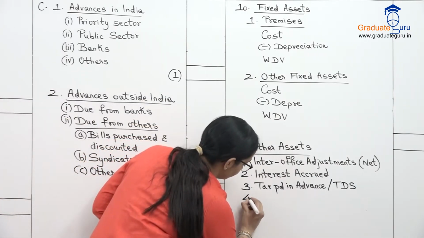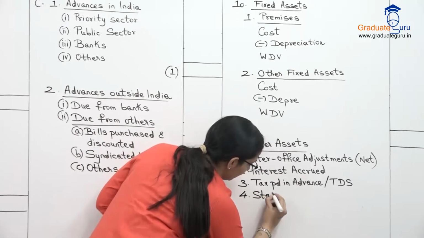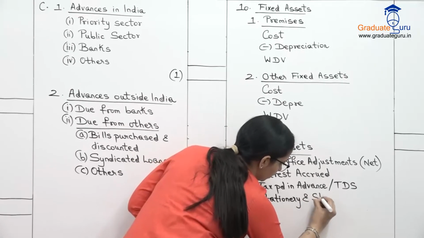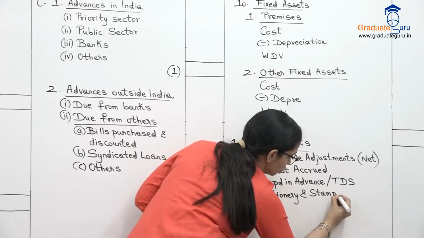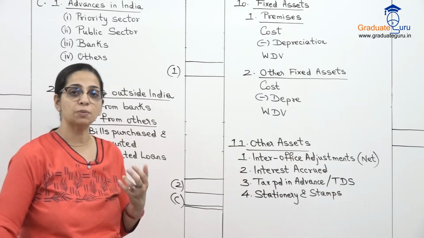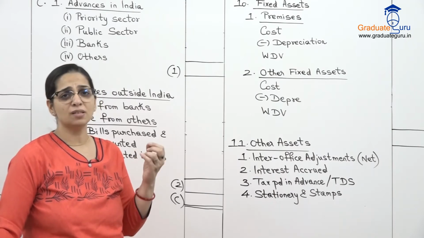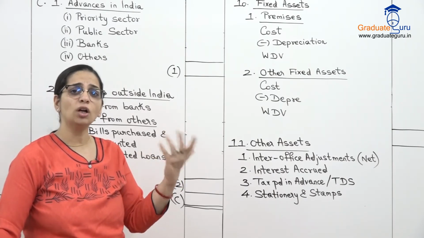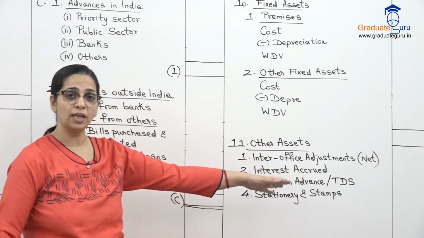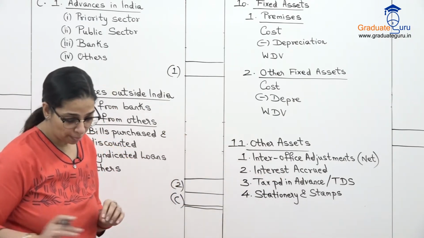Then we have stationery and stamps. So these are small things which the bank always has. Bank में stationery लगती है. They have to take various printouts. So there are pens and various stationery. So that is not accounted anywhere separately. It is shown as other assets, stationery and stamps, one total amount.